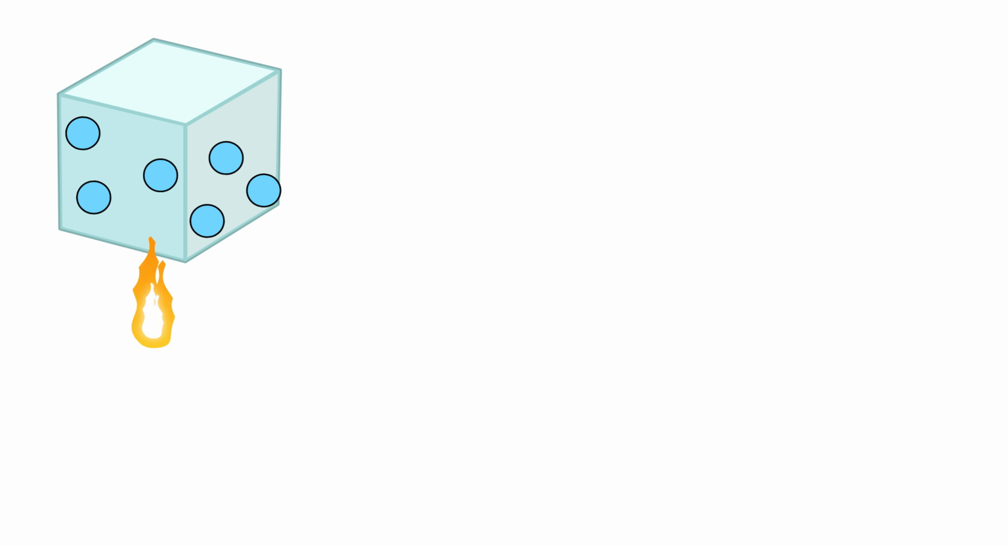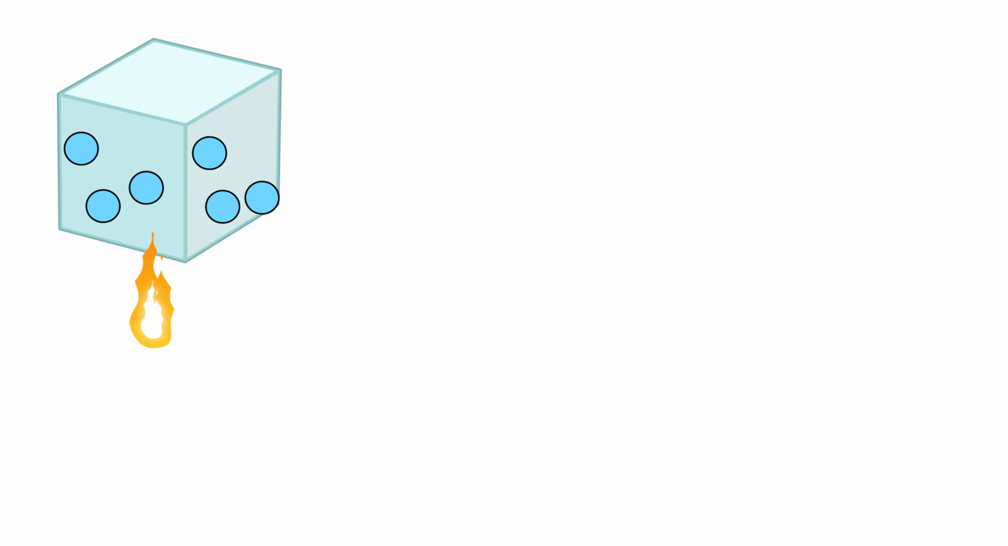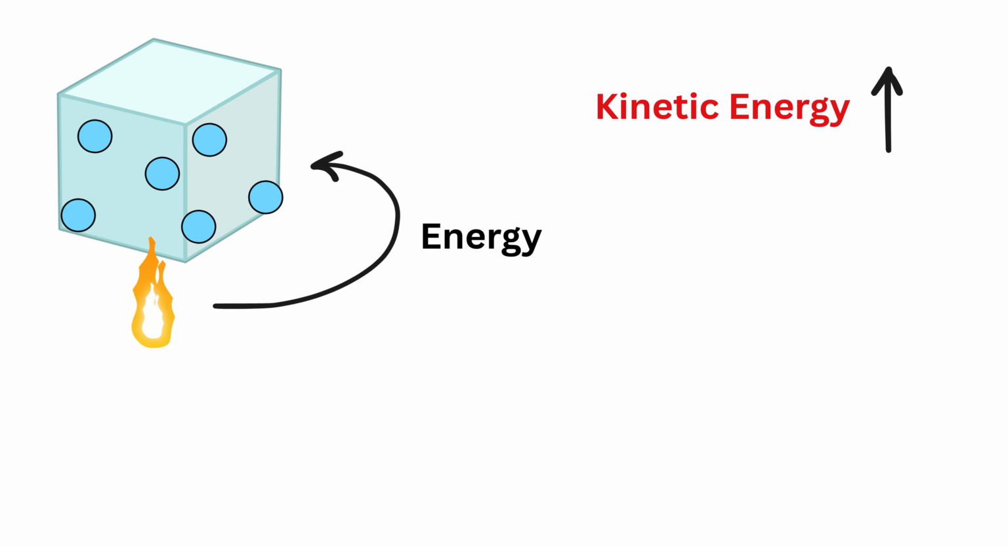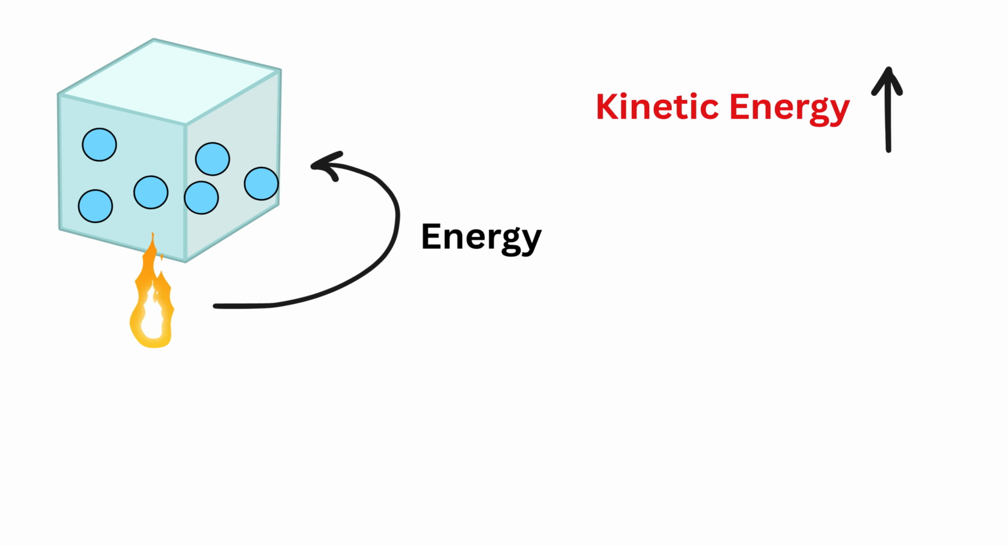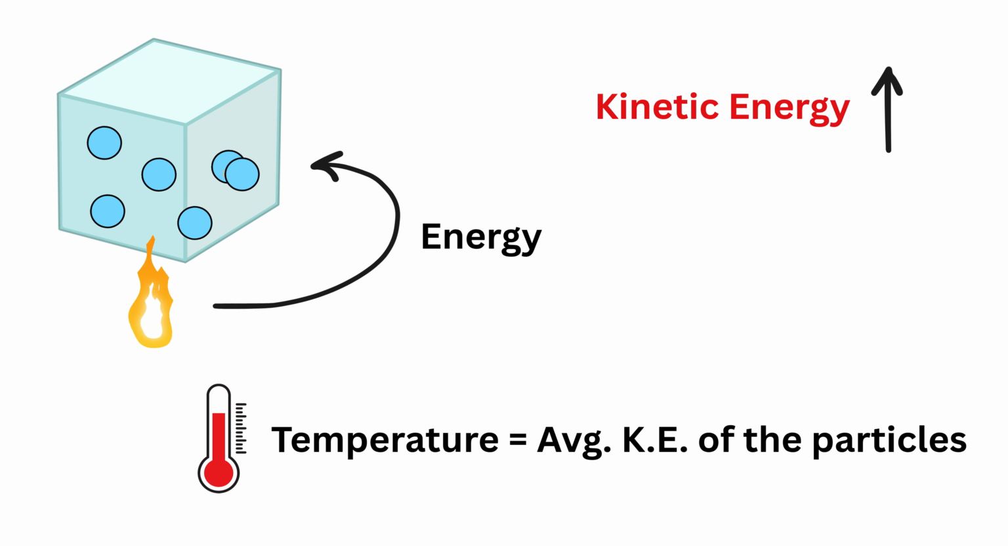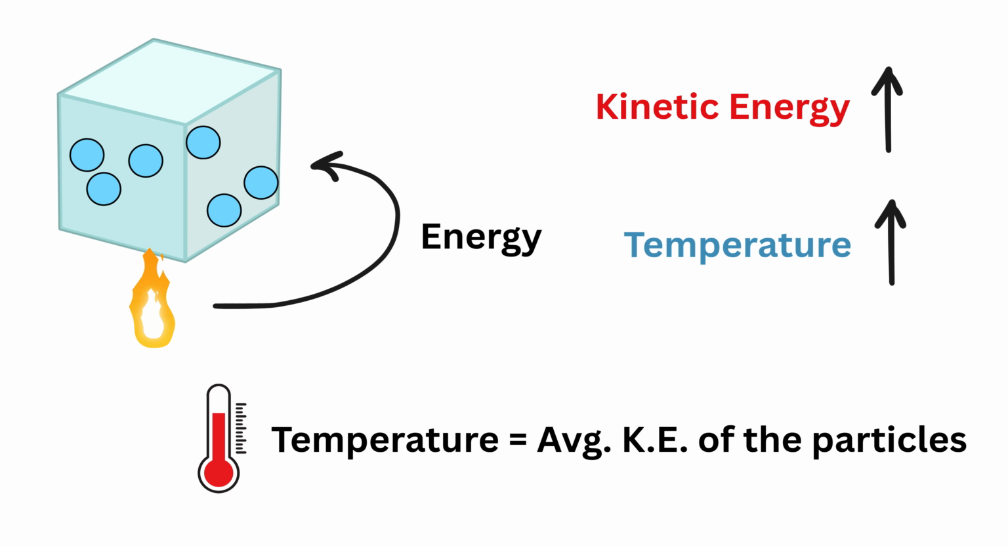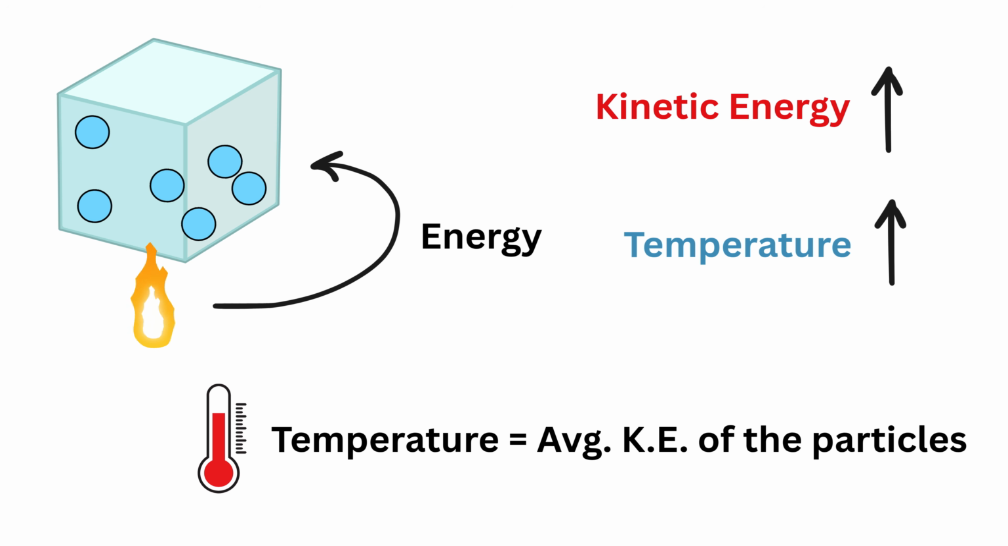Now, when we heat something, what are we actually doing? We are giving energy to the particles. This extra energy makes the particles move faster, so their kinetic energy increases. And because temperature is just a measure of how fast particles are moving on average, the temperature also increases. So more internal energy means higher temperature.